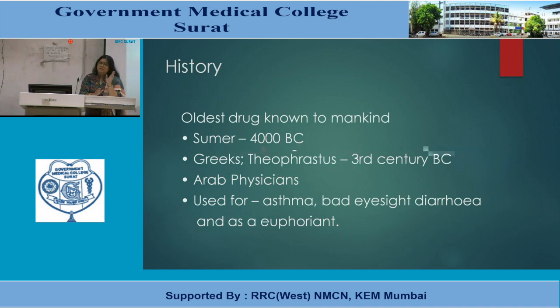Historical findings go back to the Sumerians, which is nowadays Iraq, who cultivated the opium poppy and extracted opium. They used opium for pleasure. Even the Greek Theophrastus wrote of it, so the history goes back to the 3rd century before Christ. Arab physicians were also using these plant extracts for various treatments and for pleasure. They were used for asthma, bad eyesight, diarrhea and as euphoriants.